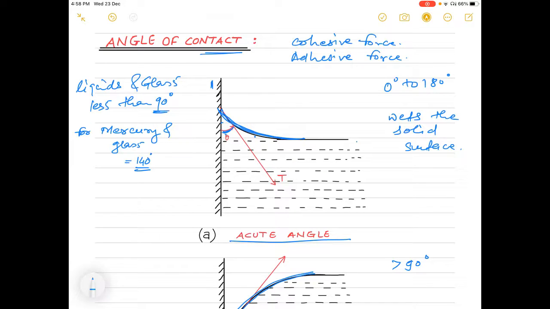So when the cohesive force of the liquid is smaller than the adhesive force, we get such an angle of contact, or such a concave upward shape at the point of contact between the liquid and the solid surface.